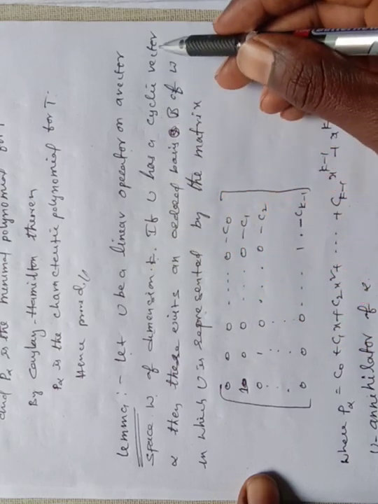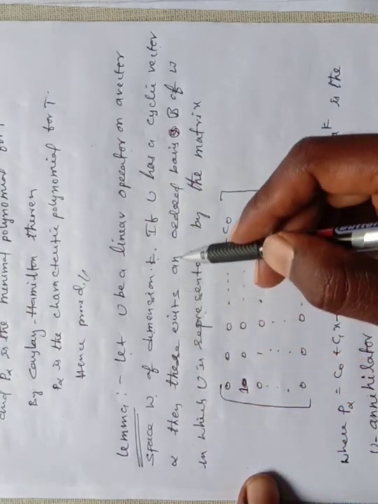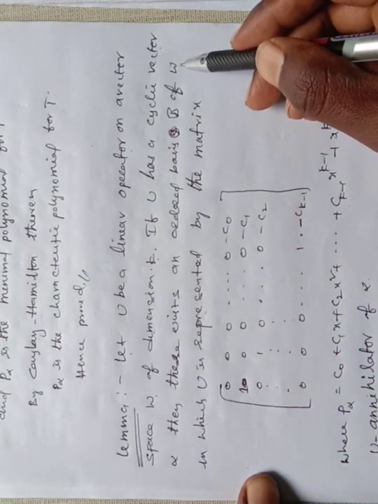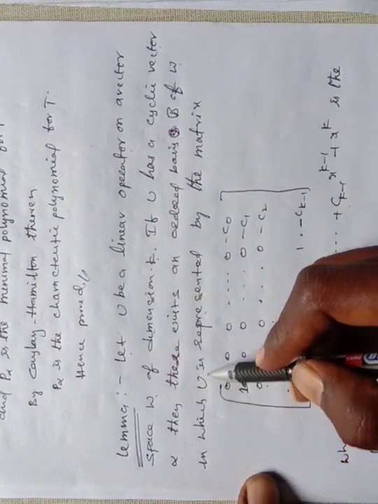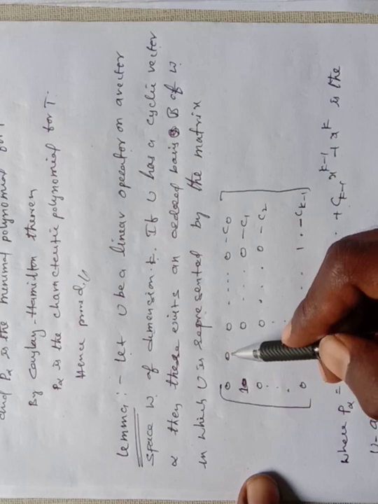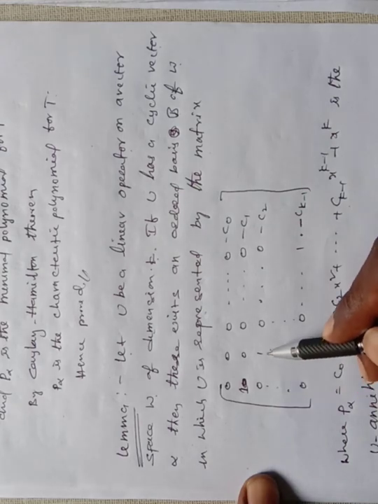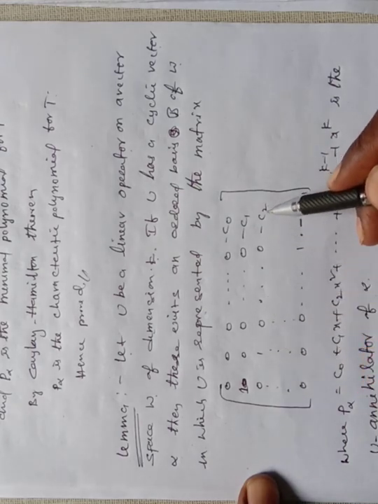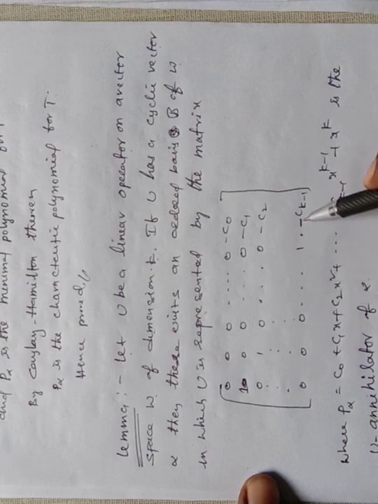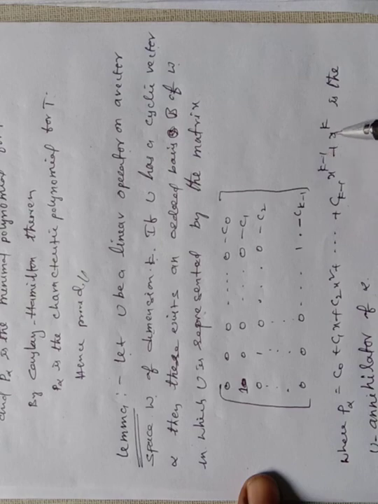If U has a cyclic vector alpha, then there exists an ordered basis B of W in which U is represented by the matrix with first row 0 0 0 0 minus c naught, then 1 0 0 0 minus c1, 0 1 0 ..., up to 1 and minus c k minus 1, where P alpha equals c naught plus c1 x plus c2 x squared up to c k minus 1 x power k minus 1 plus x power k is the U-annihilator of alpha.